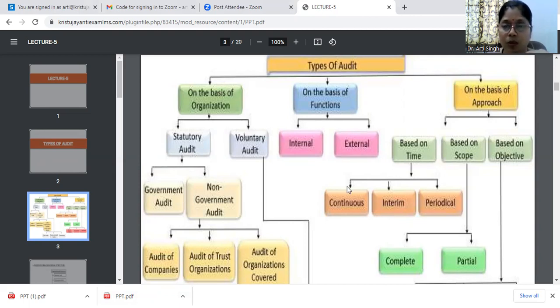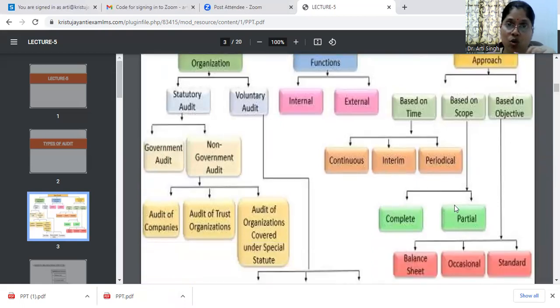Then on the basis of approaches, it can be based on time, based on scope, based on objective. If it's based on time, the audit can be continuous audit, interim audit, or periodical audit. If it is based on scope, it can be a complete audit or a partial audit, right? And when we say on the basis of objectives, it can be either a balance sheet audit, an occasional audit, or a standard audit.